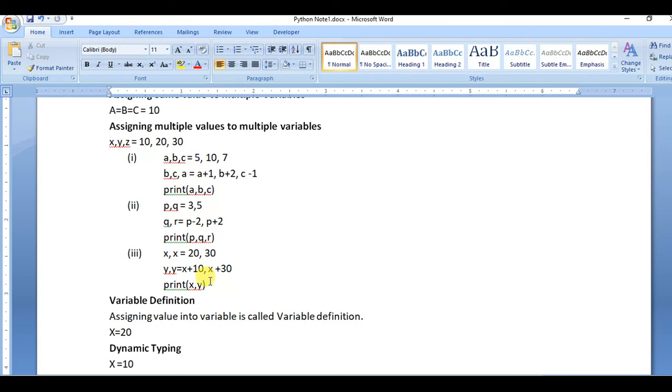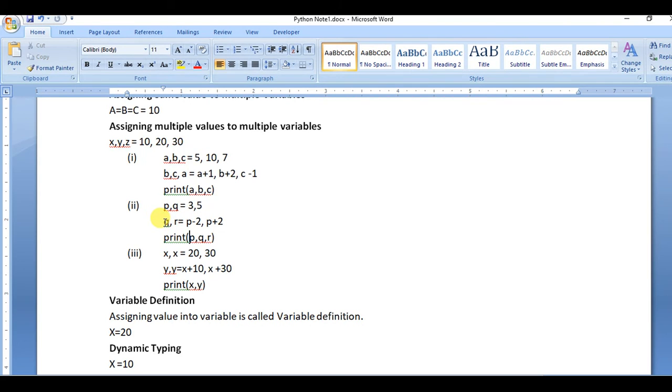And the rest you can practice, and you can find the output of these three also. Okay, these two, p and q: 3 will be assigned to p and 5 to q. And here p minus 2. So p is 3, so 3 minus 2 means 1. 1 will be assigned to q. And r equals p plus 2: the value of p is 3, and 3 plus 2 means 5 will be assigned to r. So the value of p is 3.